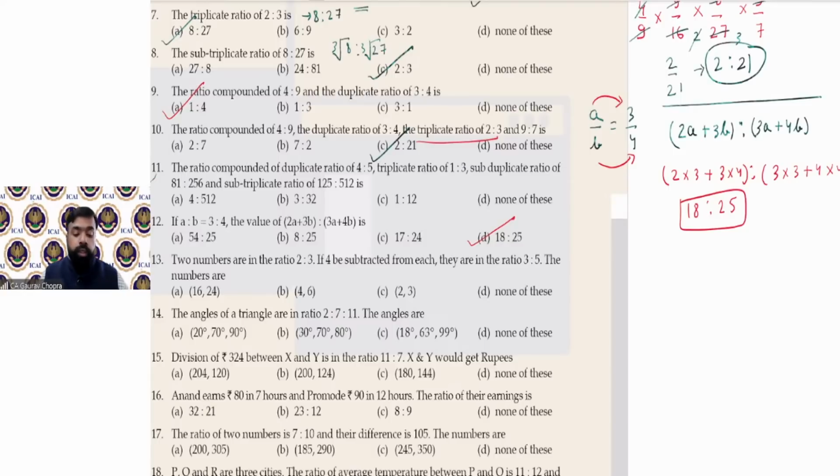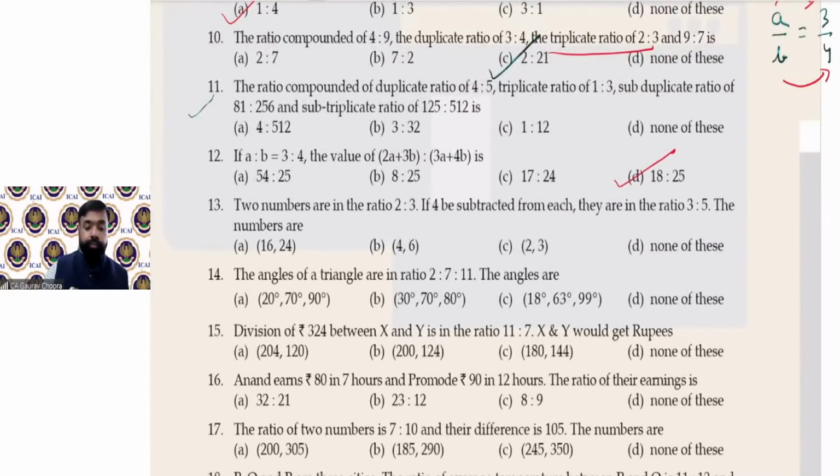Now, the two numbers are in the ratio of 2:3. This is question number 13. Two numbers are in the ratio of 2:3. If 4 is subtracted from each, दोनों में से आपको क्या करना है? 4 subtract करना है. Then the ratio becomes 3:5. तो resulting जो ratio आता है, वो 3:5 आता है. Then find the two numbers.